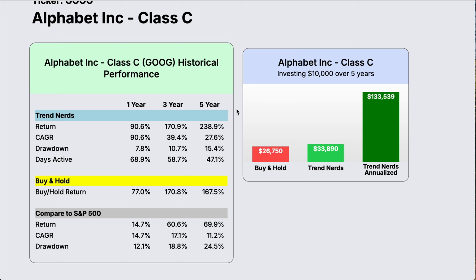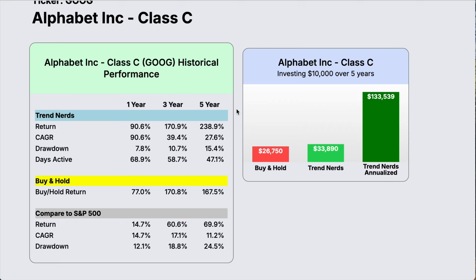You can see that we were only in Alphabet for 47.1% out of those 5 years. So in fact, the return would have been much greater than 238.9% if we had taken our money out when Trend Nerds said to get out of Google and put it into another stock that was uptrending. We would have done much better than the 238%.